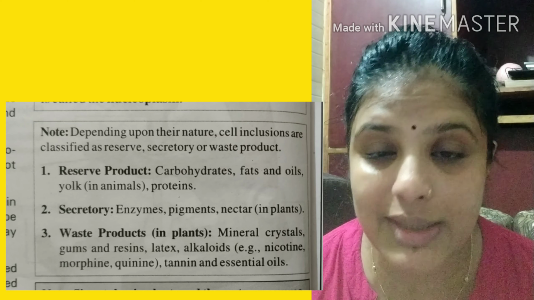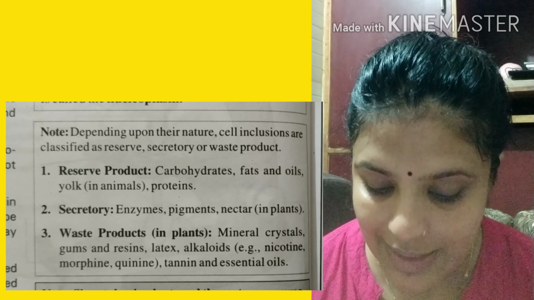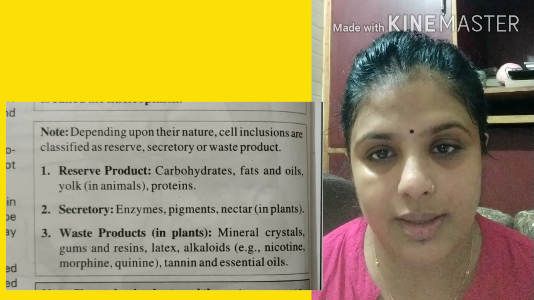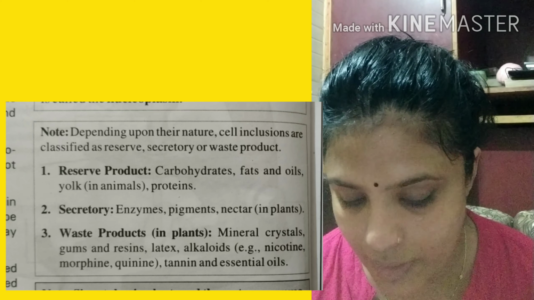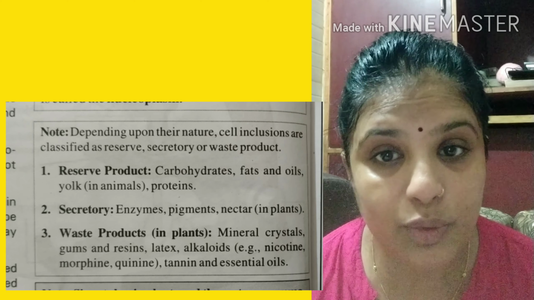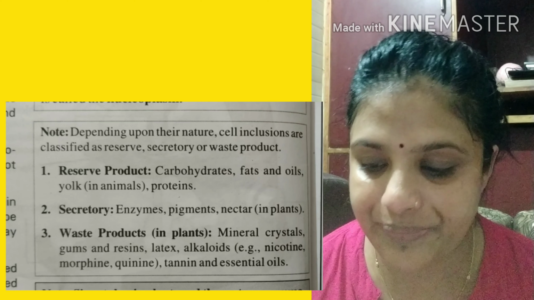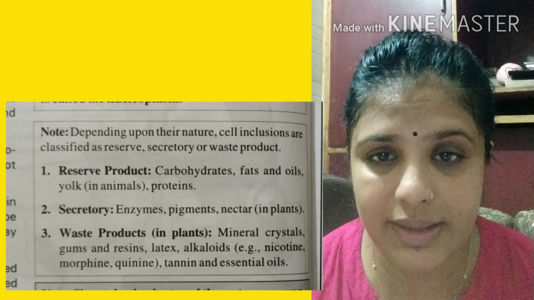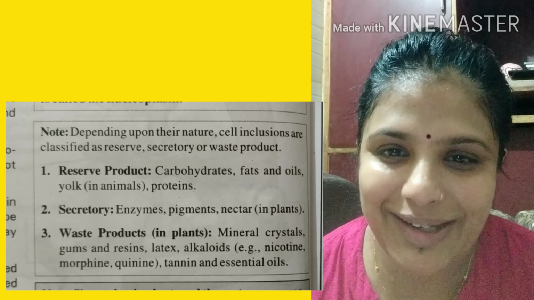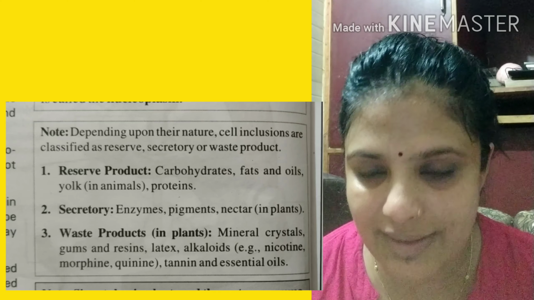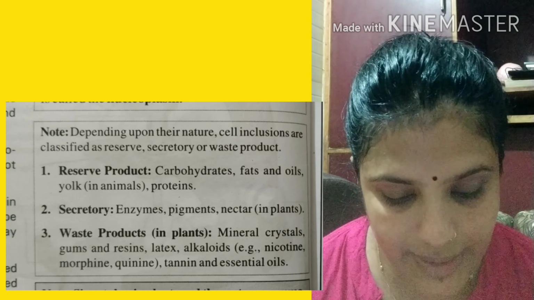Gum, the gond of the plant, is their waste product. There are resins, latex. From latex we make rubber. Certain alkaloids, nicotine, morphine, quinine, even the flavor that we get in the tea we drink. I think it is, I don't remember right now, so I will share that term with you. That is also a waste product of plant cell. Okay.